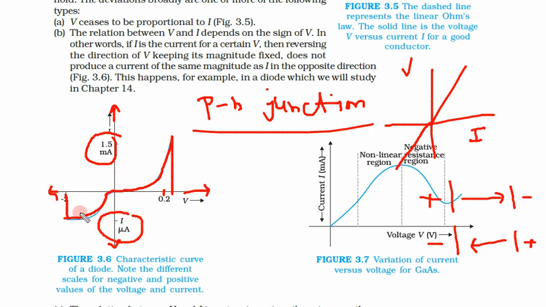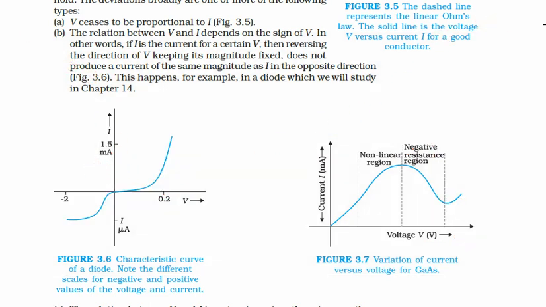So on the reverse side, the negative side for a PN junction, the current at higher potential is very less, and in the forward case the current is very high even for small voltages. So this shows a deviation from Ohm's law. Also, this is not a straight line as it should be. This must be a straight line, but here we cannot see a straight line. So that means the PN junction does not follow Ohm's law.